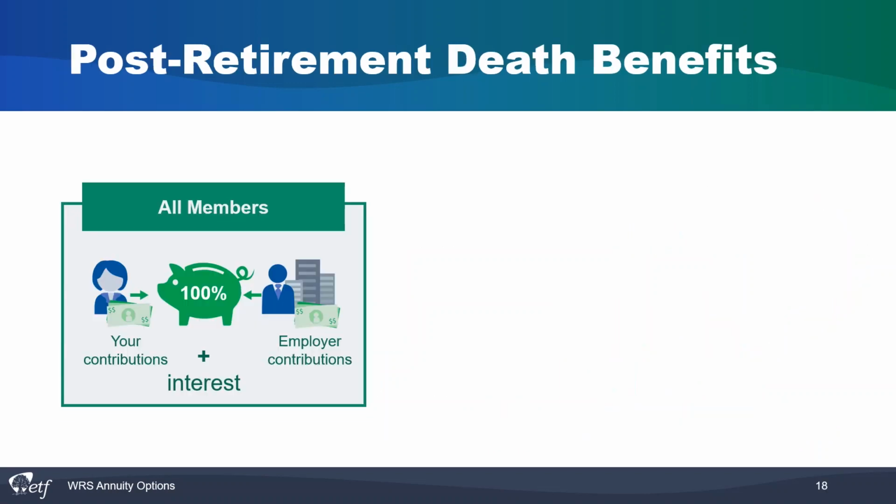In post-retirement, all members' entire WRS account, including employee and employer contributions, are included in death benefits and will be paid according to the annuity payment option chosen. As a reminder, there are 3 options with some variations of how those death benefits are paid.